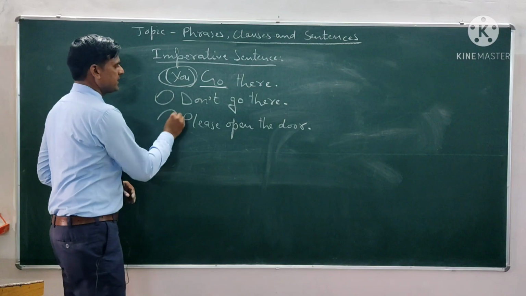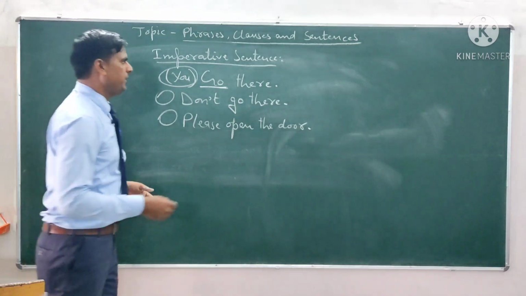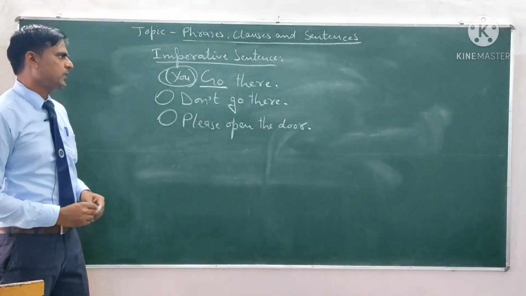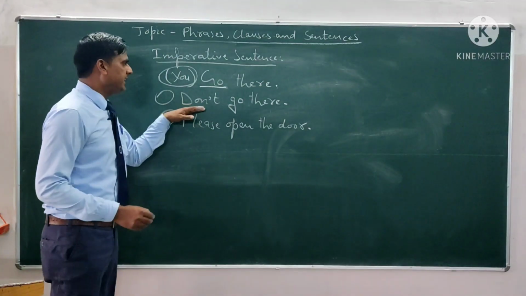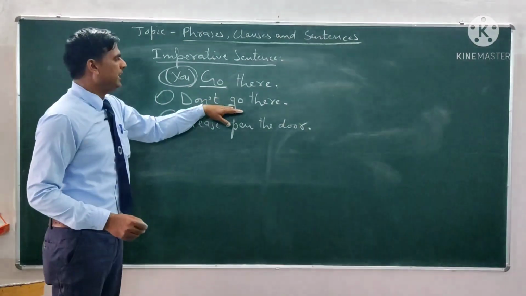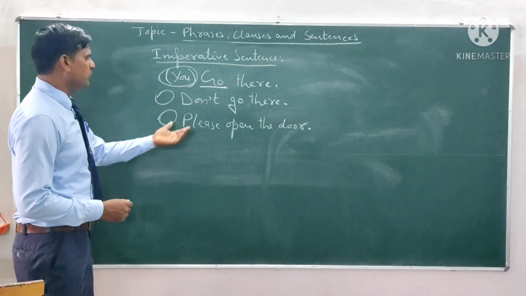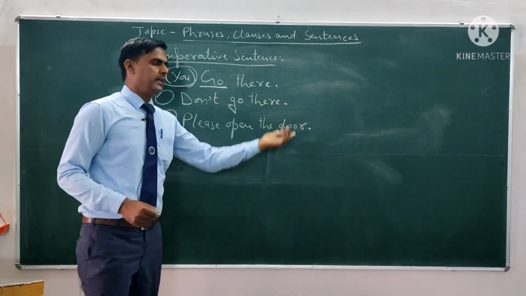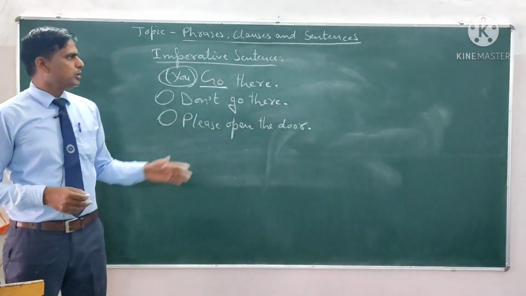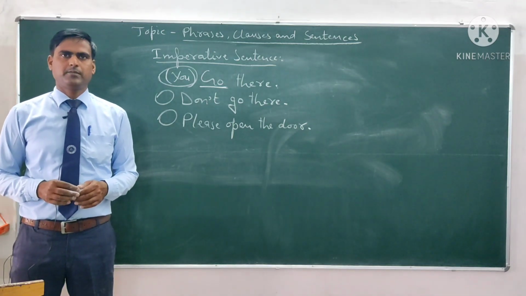We directly write from the main verb, and we use a full stop in the end of the sentence. If the sentence is also negative, we use don't, and then the main verb and then the other part of the sentence. We can use please at the beginning or at the end of the sentence. Both are possible. So these are the examples of imperative sentences.